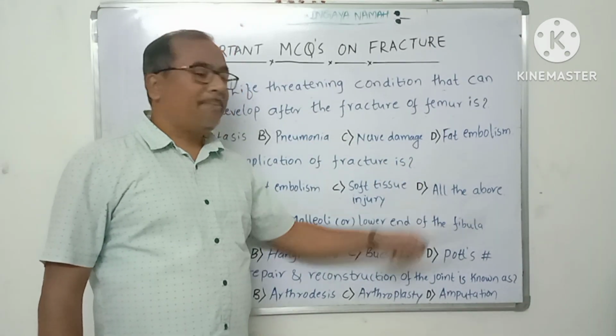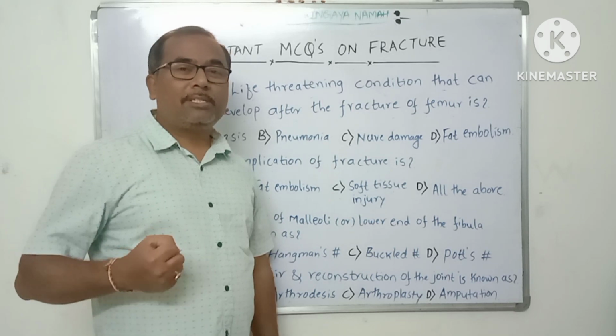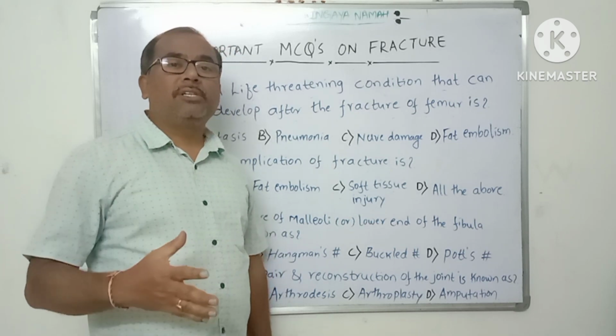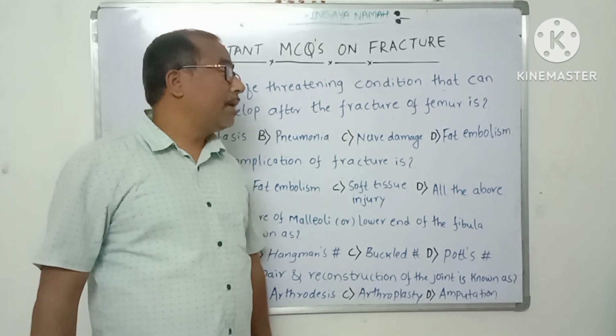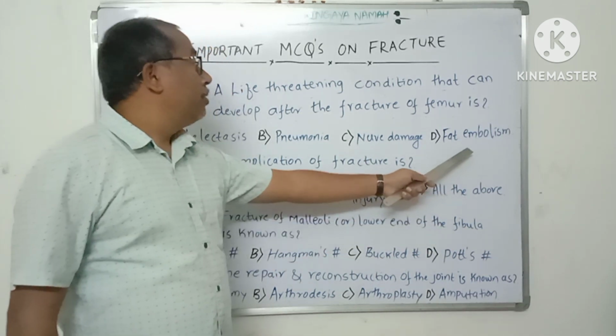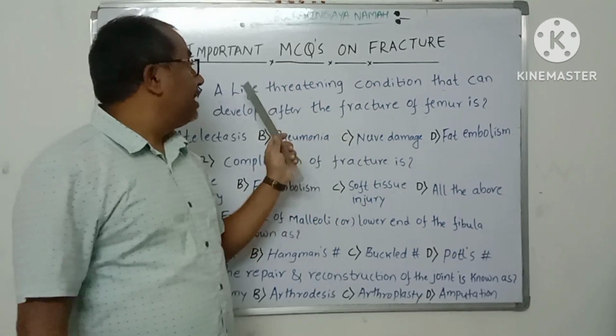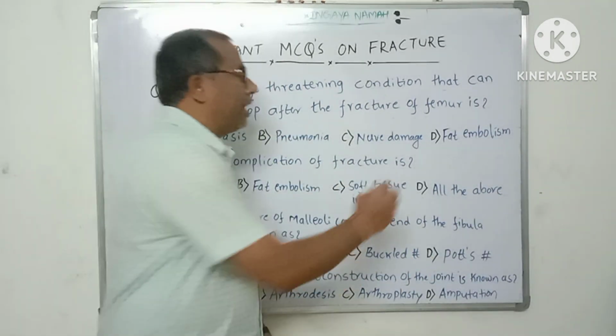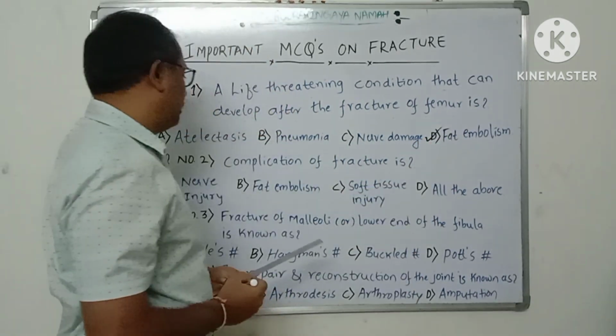What happens when the patient develops a pulmonary embolism? The patient will have dyspnea, shortness of breath, hypotension, restlessness, irritability. All that happens because a fat embolism leads to pulmonary embolism, which causes a life threatening condition. So fat embolism is the right answer.